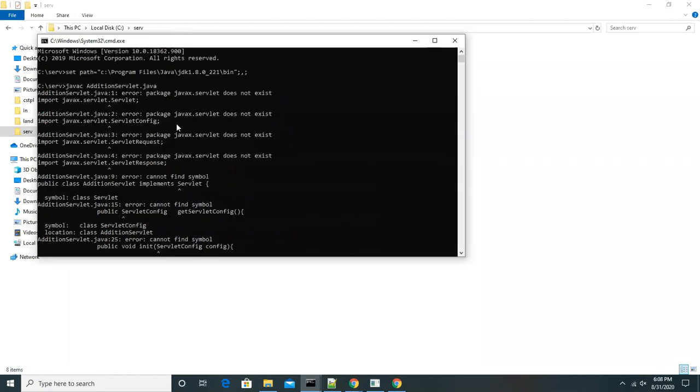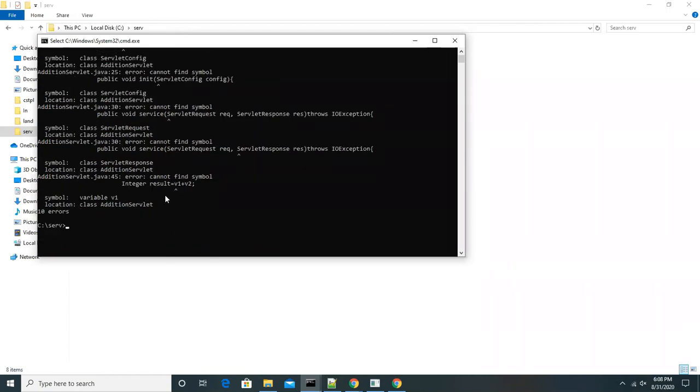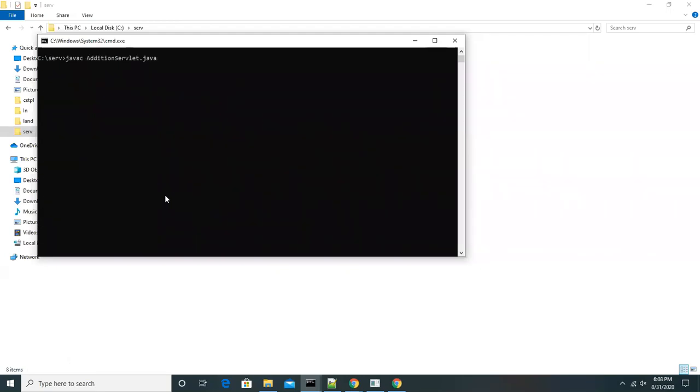So what are the errors, guys? It is not able to find javax.servlet. What is the solution now? Set the servlet-api.jar in the classpath: set classpath equal to servlet-api.jar. So we set it. Now let's see the compilation once again. Again we got an error. What is that error, guys? Cannot find symbol.